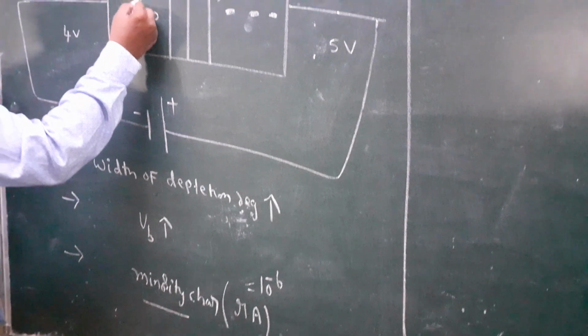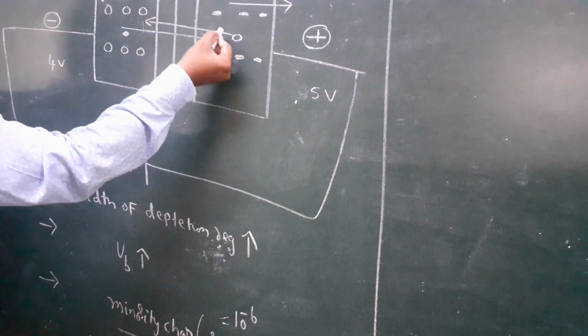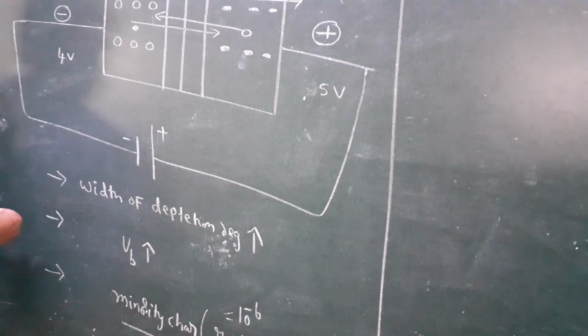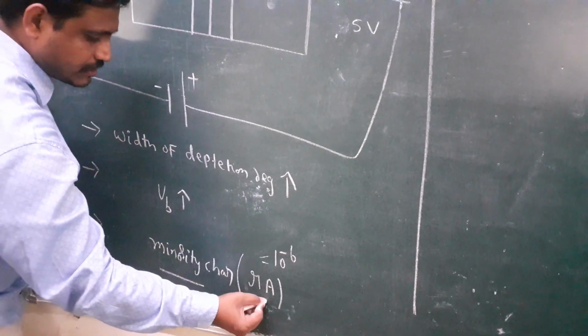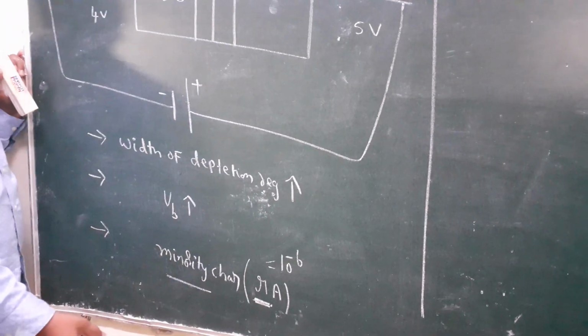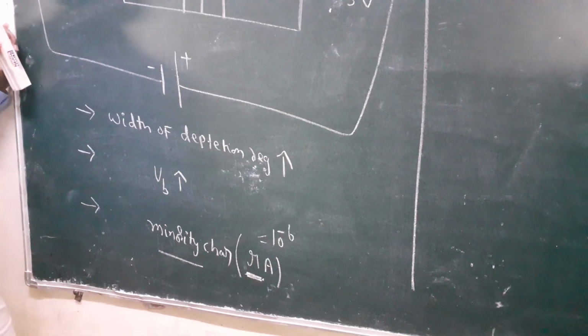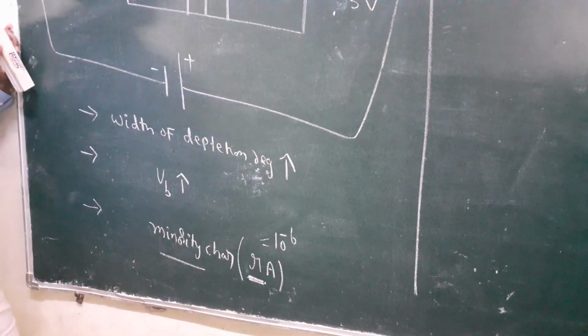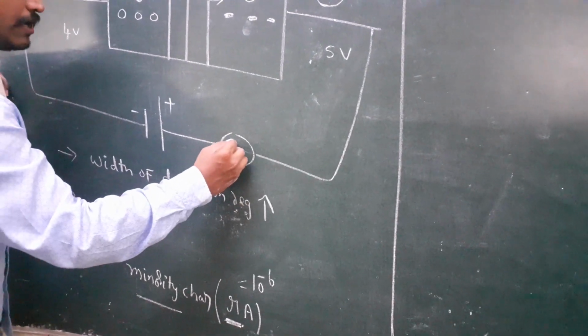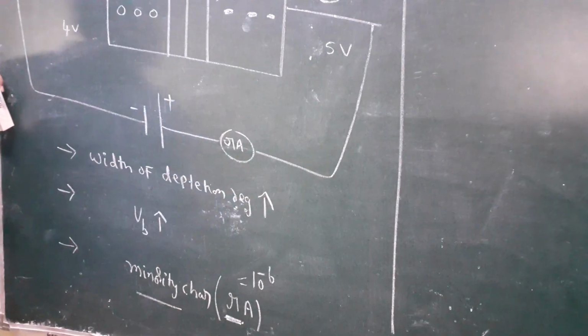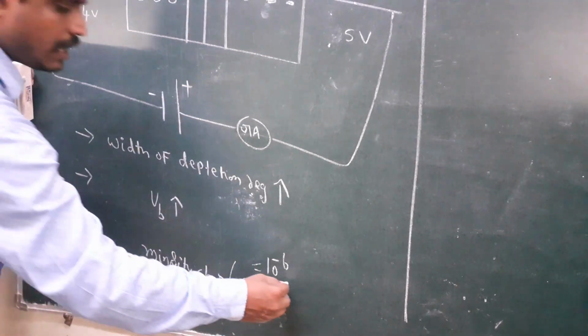Here minority across the junction, here minority across the junction. So these currents are measured in microammeter. Micro means 10 power minus 6 amperes.